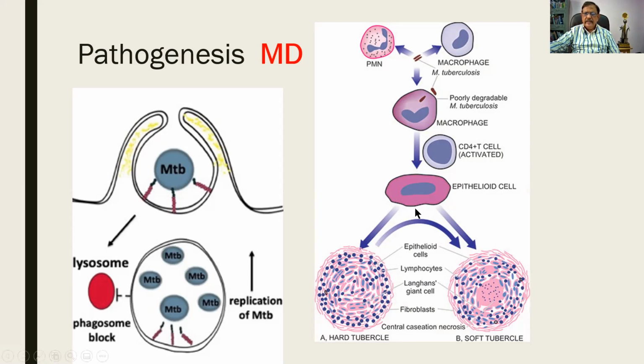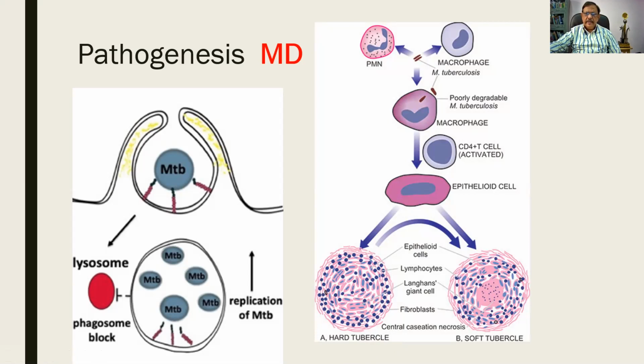These cells get aggregated together. You find that all the pale cells in the center are the epithelioid cells and they are surrounded by the lymphocytes. This particular structure is called a granuloma. A granuloma in a tuberculosis is called a tubercle. So you are getting a granuloma. In this picture, I am not able to see any central area of necrosis. So it is called a hard tubercle.